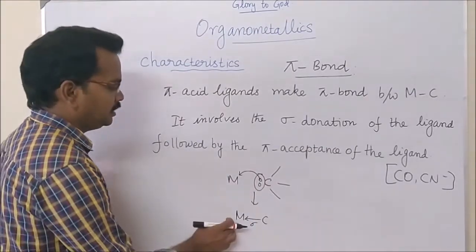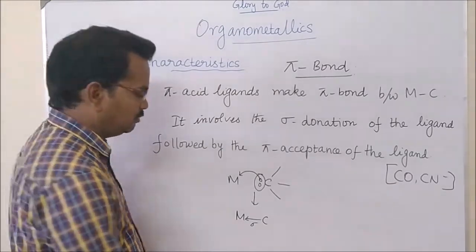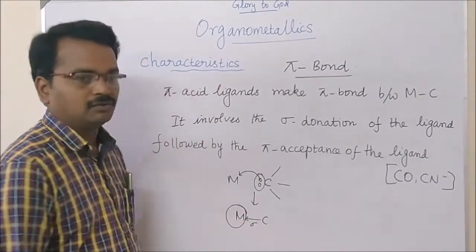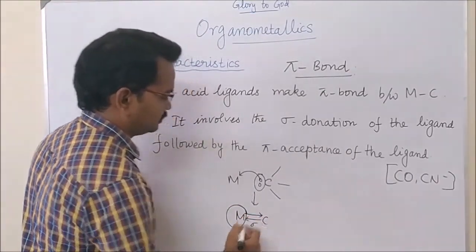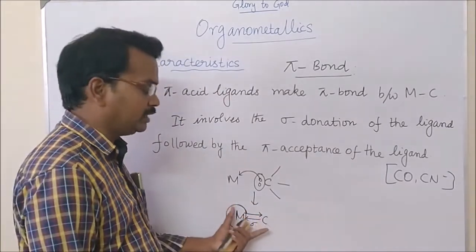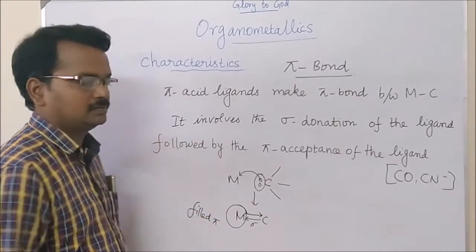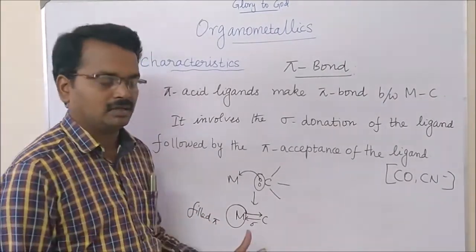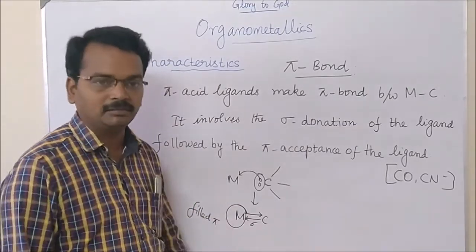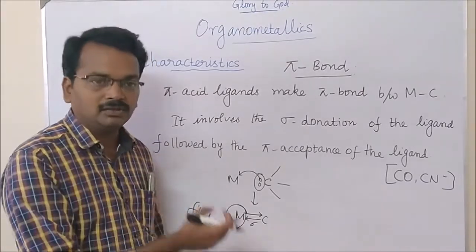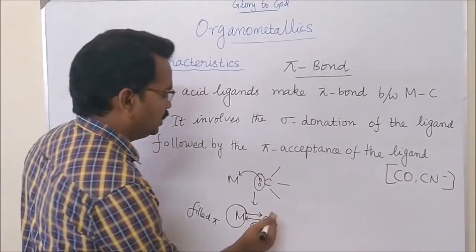So after getting one pair of electrons from the carbon, the metal becomes filled. Therefore, it will start to donate electrons from its filled orbitals, filled pi orbitals, like dx square, dxy, dzx, dyz. From those filled pi symmetrical orbitals, it will donate from its metal orbital to the carbon.